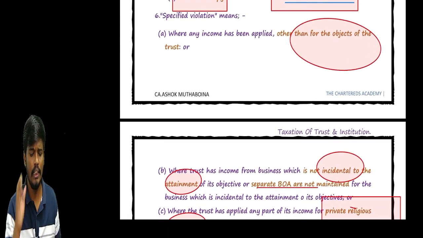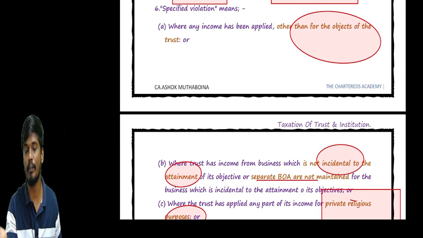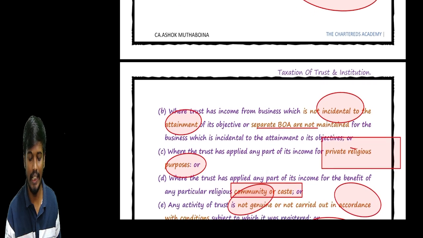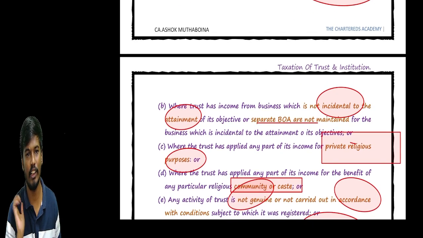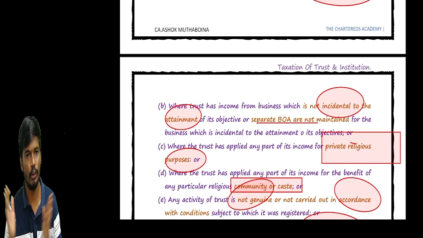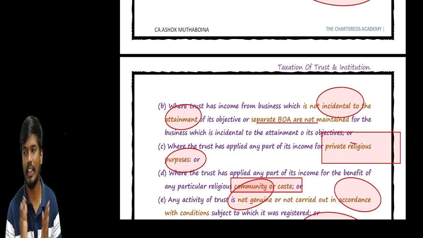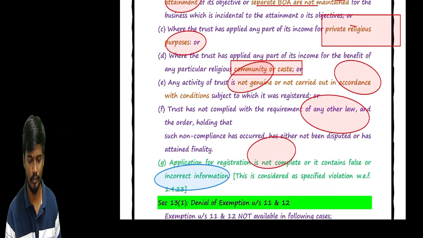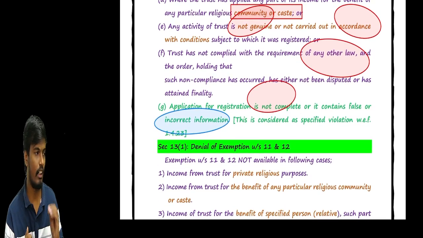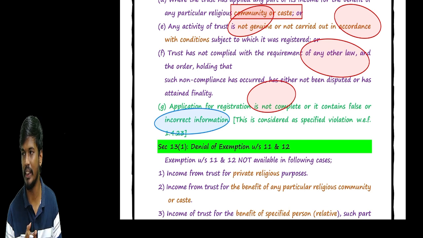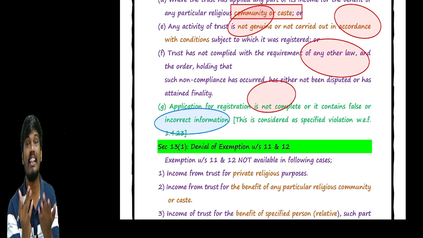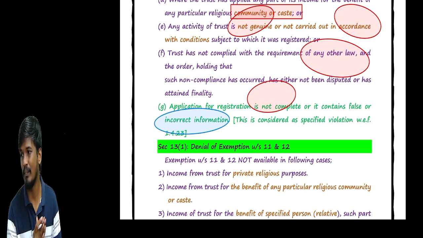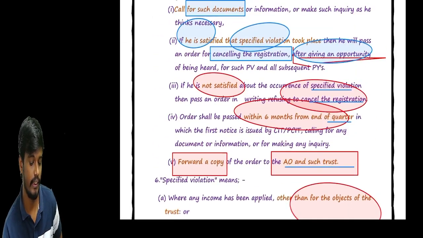How to remember, sir? First, the trust's income is applied for any purpose other than the charitable objective. Next, it is not incidental to the attainment of the main objective. Then separate books of accounts are not maintained, and they applied income for private and religious purposes. They applied it for the community and caste, and the activities are not genuine, not carried out in accordance with the conditions. Okay, the application made by the trust for registration is not complete, and it contains misleading or incorrect information. They have not complied with any other law which is applicable to the trust. Okay.